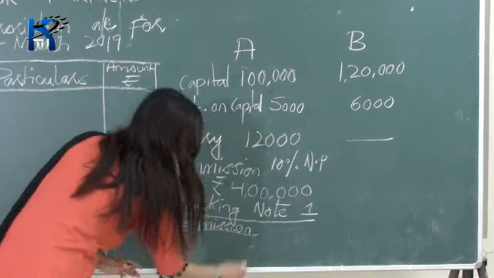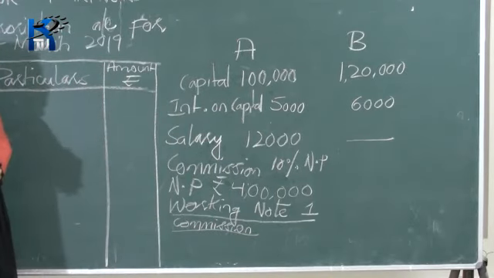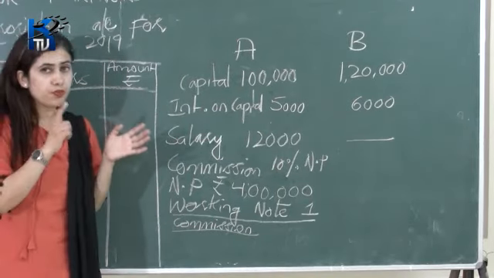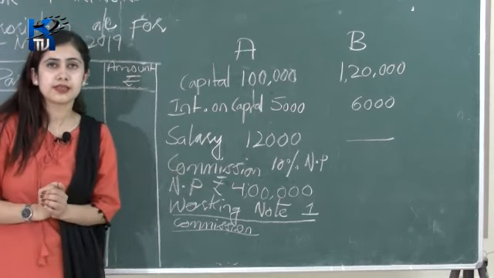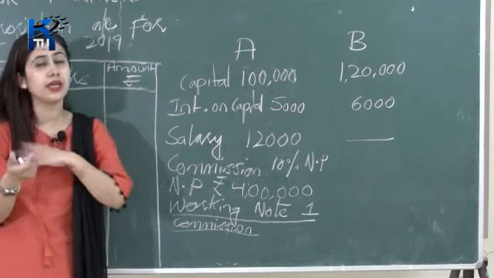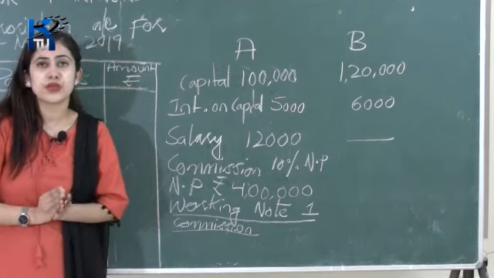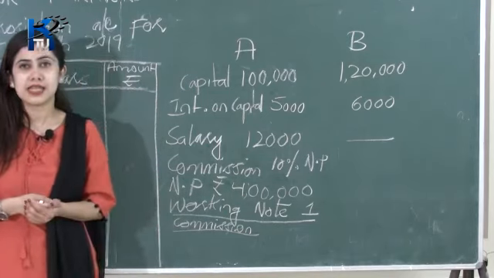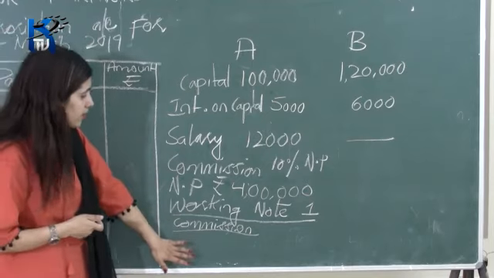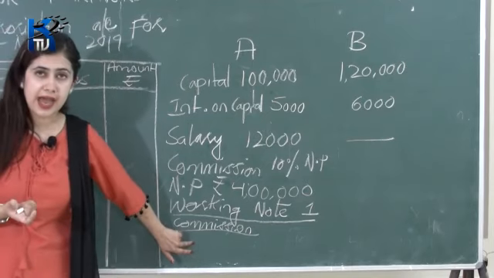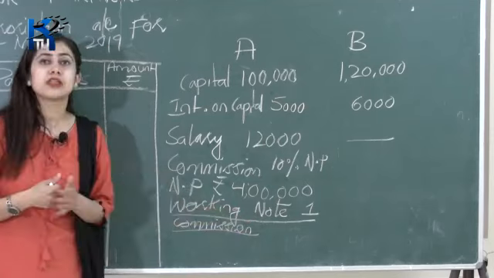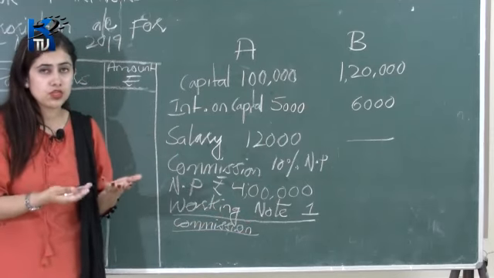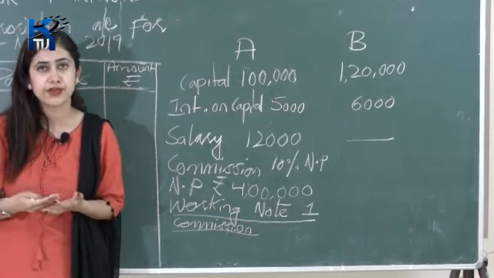So किन हामीले commission को लागि working note दिएको, किनभने यहाँ के भनेको छ, हाम्रो commission चाहिँ after partner's salary but before charging commission. So before charging भनेपछि हामीले rate principal into rate divided by 100 मात्र गर्नु पर्यो. तर यहाँ के भनेको छ, after partner's salary. So after partner's salary भनेपछि we have to first subtract partner's salary from the net profit. Before giving commission, we have to subtract partner's salary from the net profit.